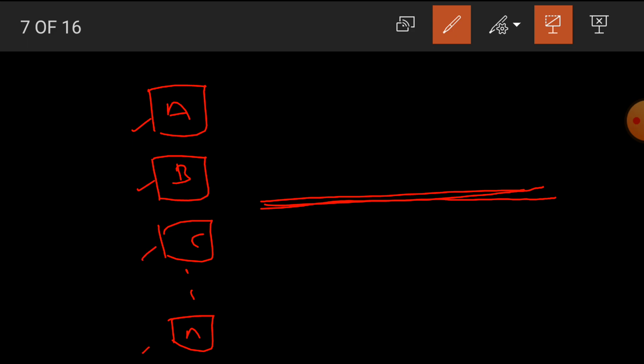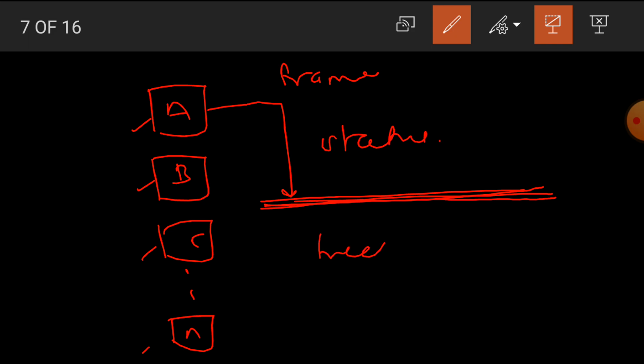These stations transmit their data in the form of frames through a single channel. If A wants to transmit data, then A first checks the status of the channel. If the channel is free or idle, then it immediately sends its frame.